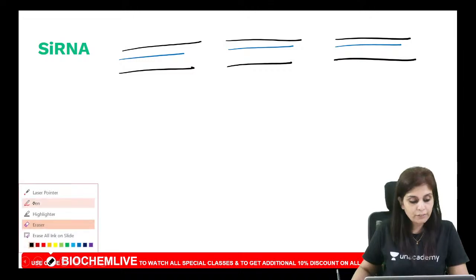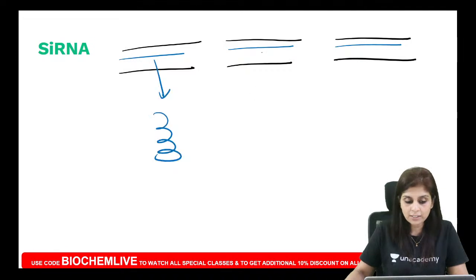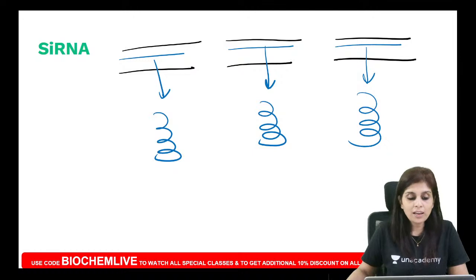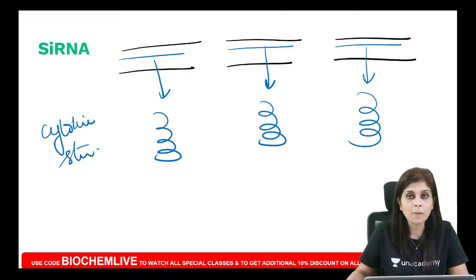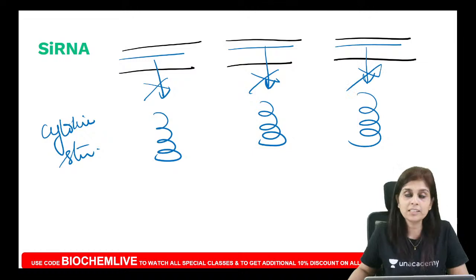Once the inflammatory focus is removed, will you want the cytokine mRNAs to be translated as proteins? No. If you allow that to happen, that is going to result in unwanted cytokine storm. Yes or no? So transcription is already over, but you don't want translation to happen.